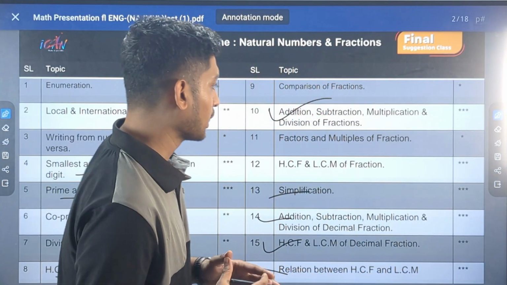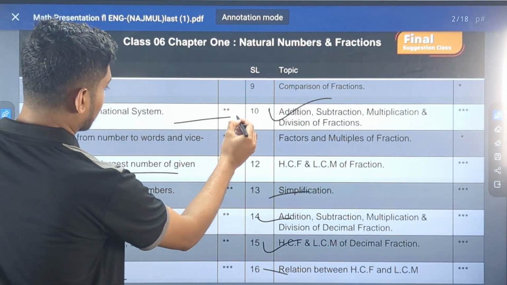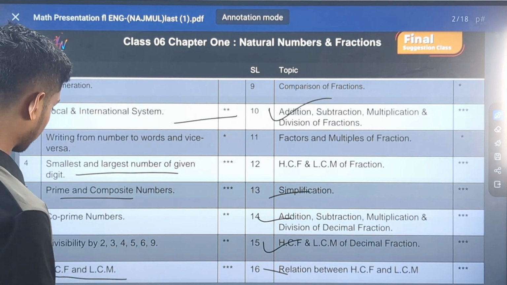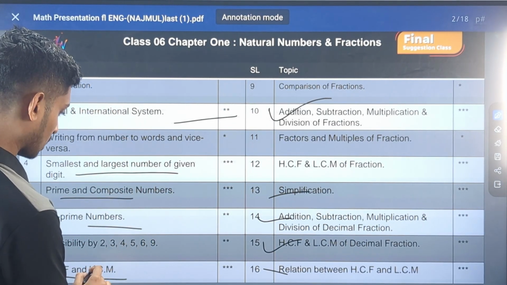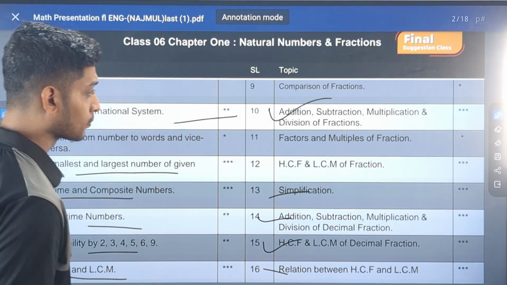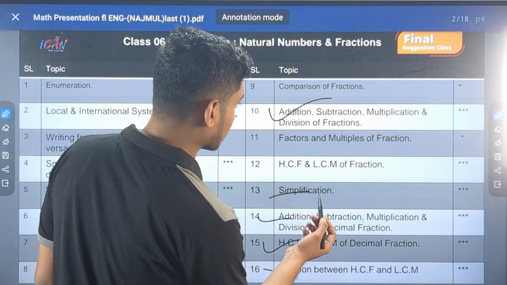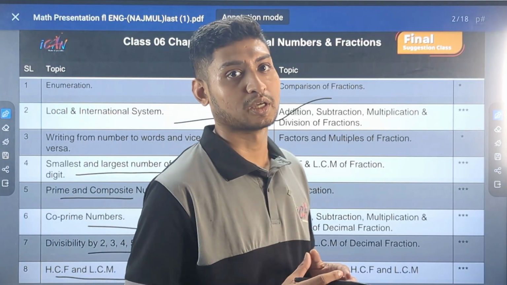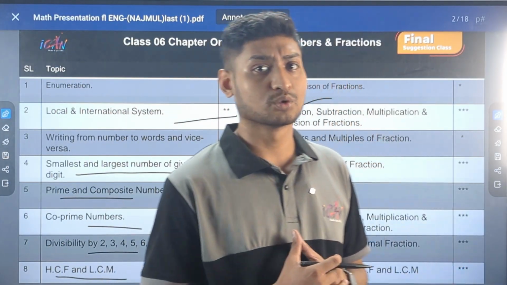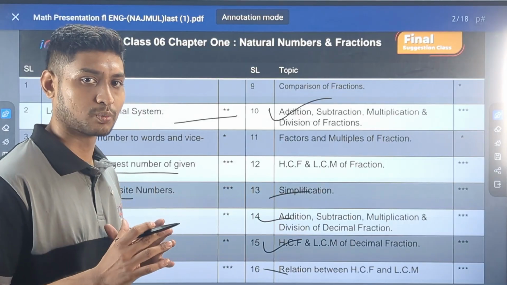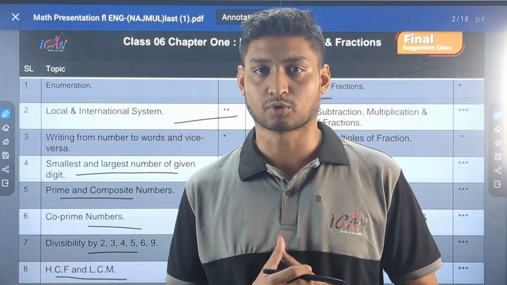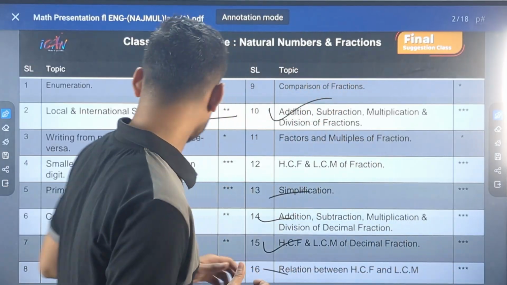year questions. There you go, the should know topics, that is local and international system, co-prime numbers, and then divisibility rule. These are the should know topics, and finally the 1-star topics, that is these topics are good to know, that is you can go through these topics or have a basic idea, so that in case a question comes from these types of topics, you can answer the questions.